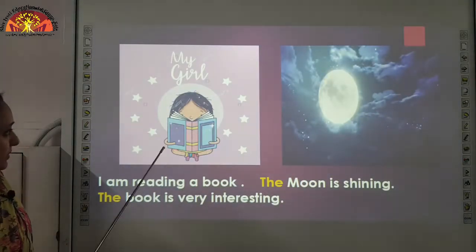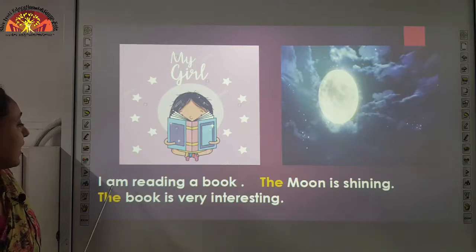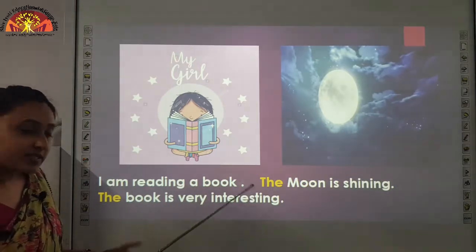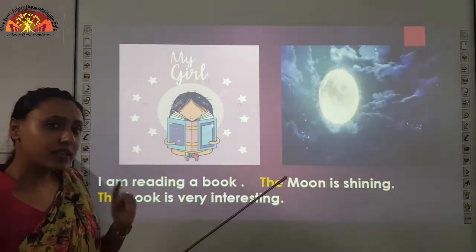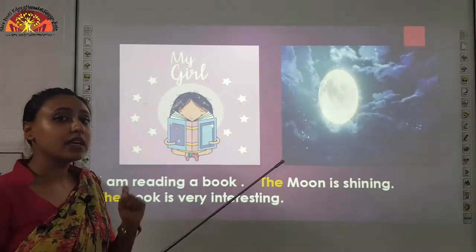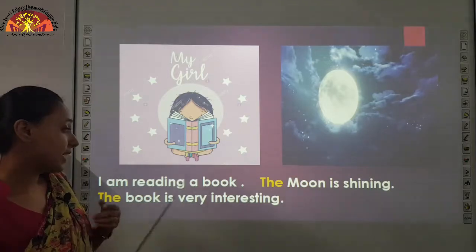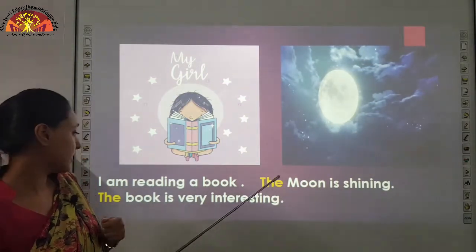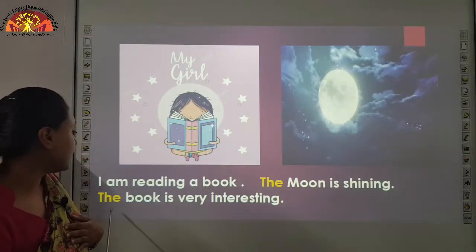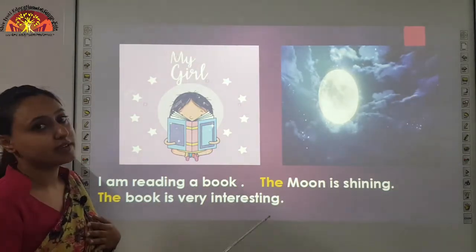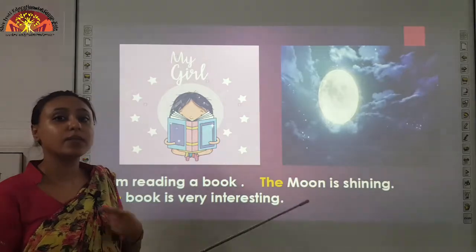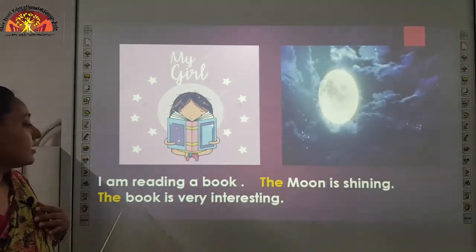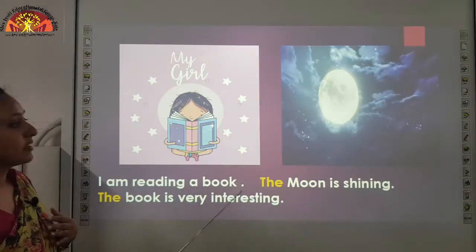Let us see the example, children. I am reading a book. This is one sentence. A girl is reading a book. She is saying that I am reading a book. Then she is talking again about the book. So, what will it become? The book is very interesting. Here we are talking about the book again, so we use the article the.